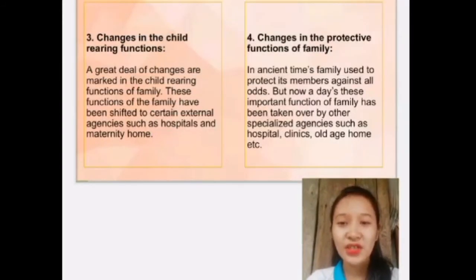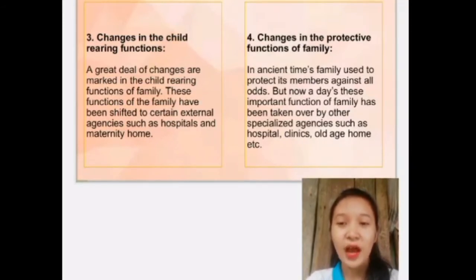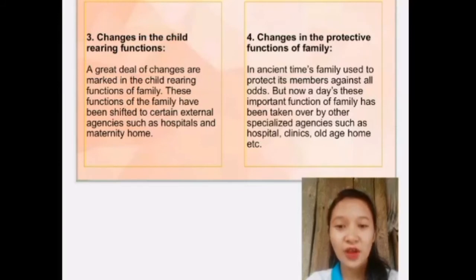We also have changes in the child rearing functions, in which a great deal of change is marked in the child rearing functions of the family. Why? Because these functions of the family have been shifted to external agencies such as hospitals and maternity homes.